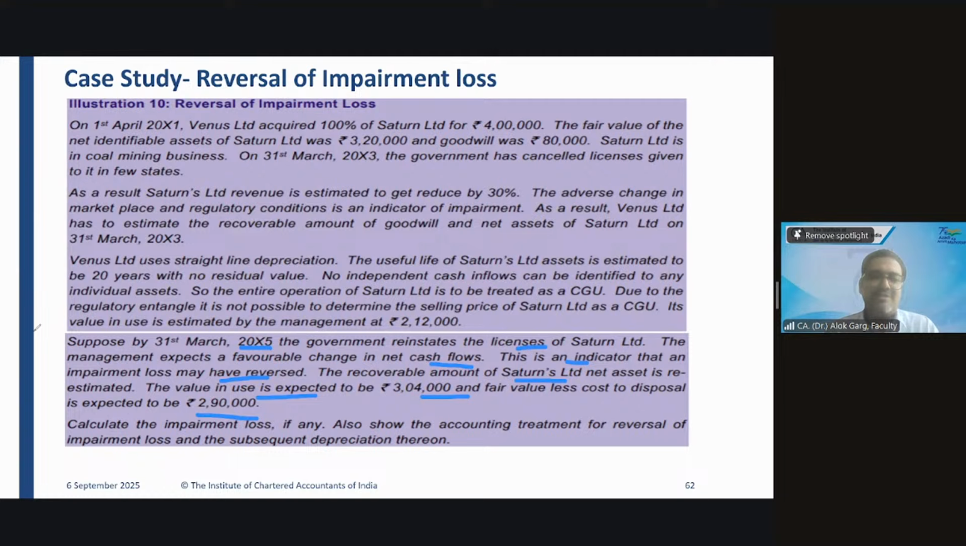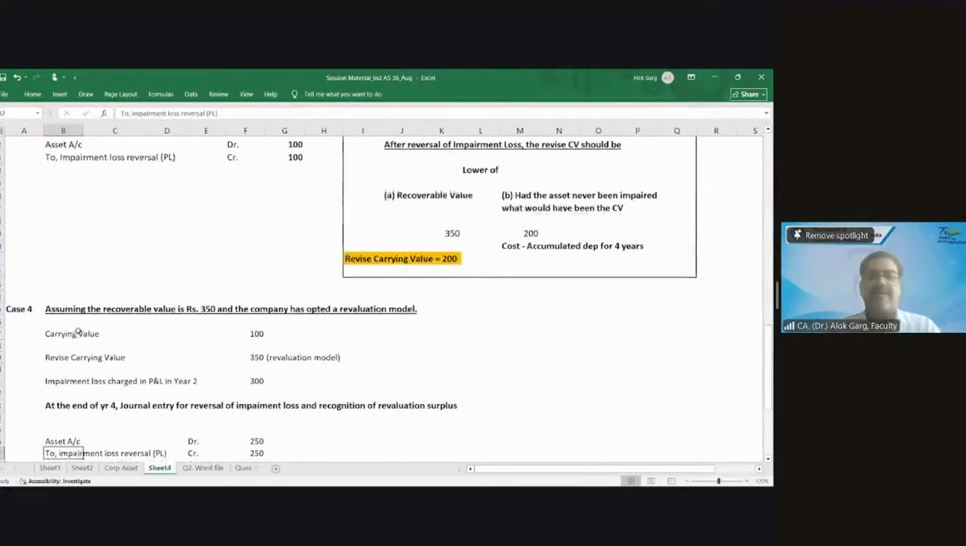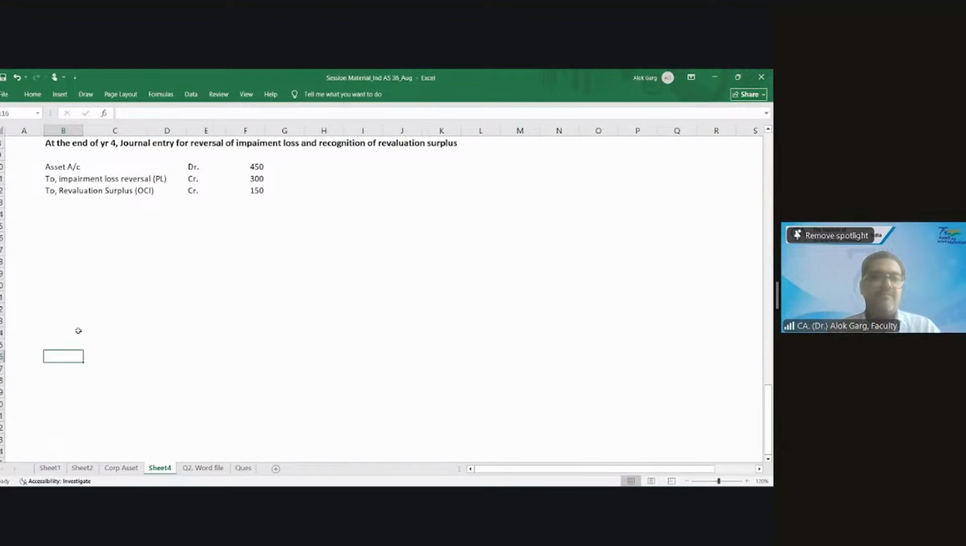Let's do this question on the Excel file. Will you help me with the facts? Yes, sir, I can note down everything. Illustration number 10 of ICAI study material. It was illustration 10, right? Yes.